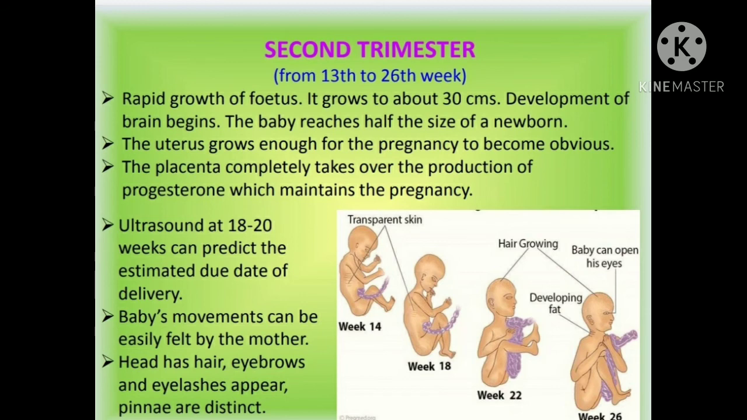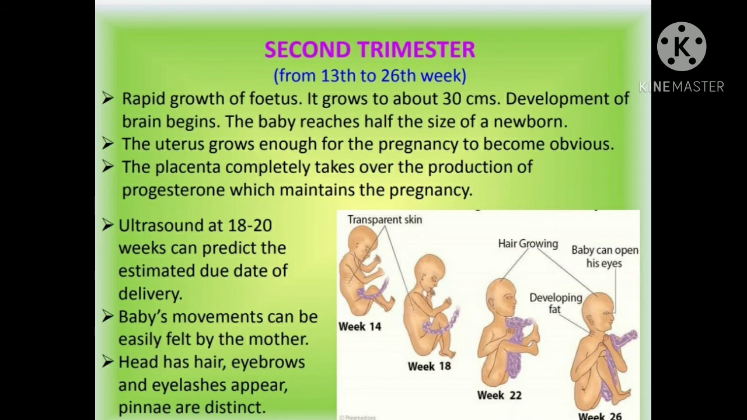Ultrasound, that is sonography, at 18 to 20 weeks shows the baby's growth and position. From this, the estimated due date of delivery can be established. At the time of 18 to 20 weeks of pregnancy, the baby's movement can be easily felt by the mother.